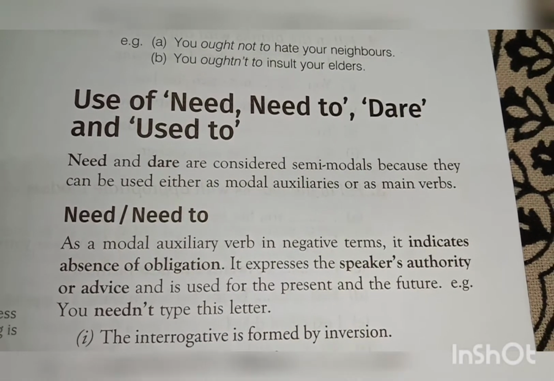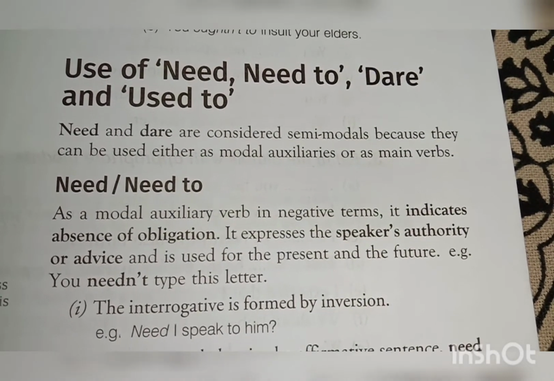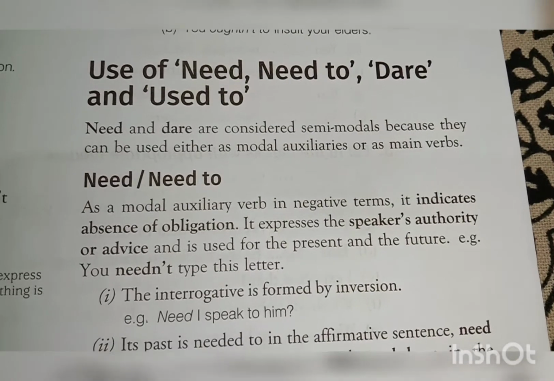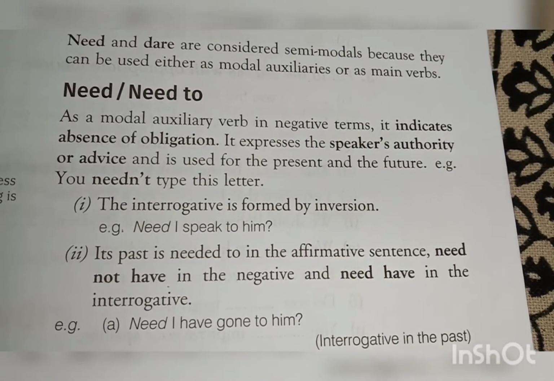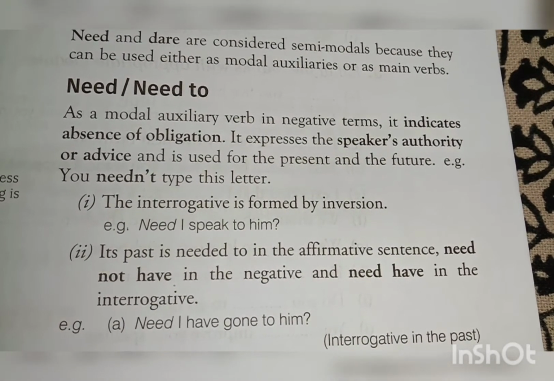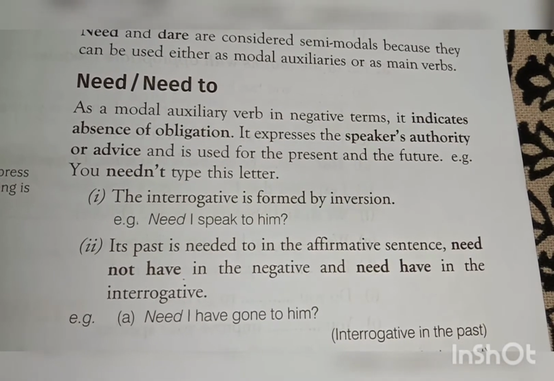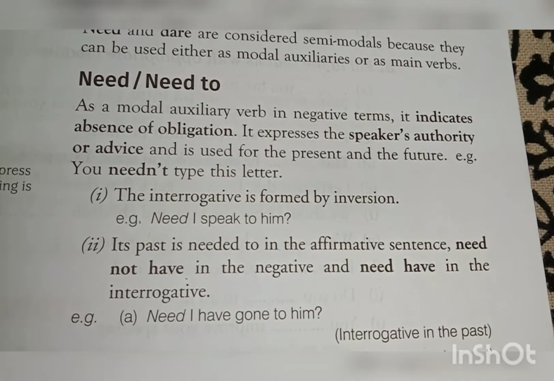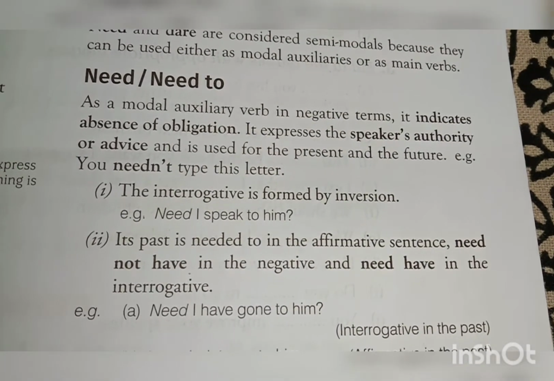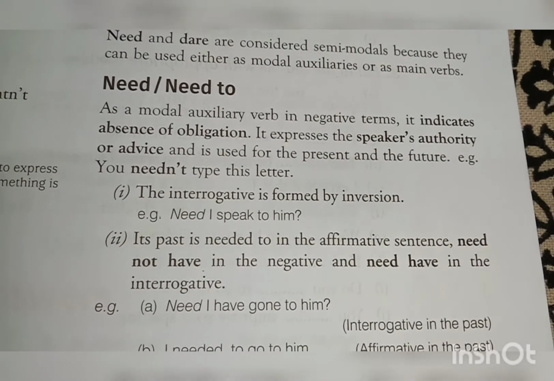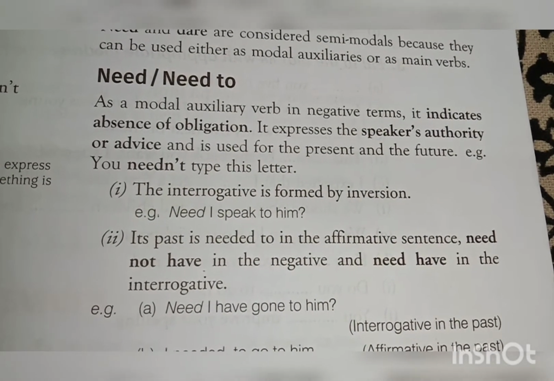Need and dare are considered semi-modals because they can be used either as modal auxiliaries or as main verbs. Need and need to. As a modal auxiliary verb in negative terms, it indicates absence of obligation. That means there is no moral duty being present here. It expresses the speaker's authority or advice. Authority is when we are showing a kind of power or commanding, giving certain orders, or advice, that is a kind of suggestion, and is used for the present and the future.